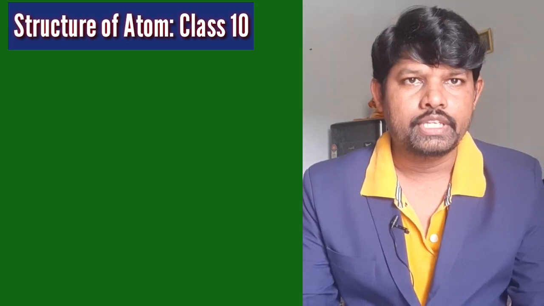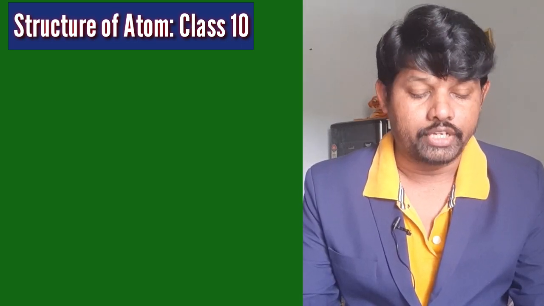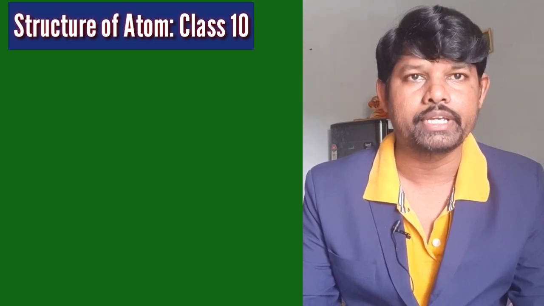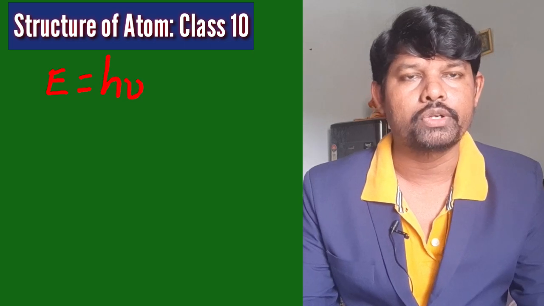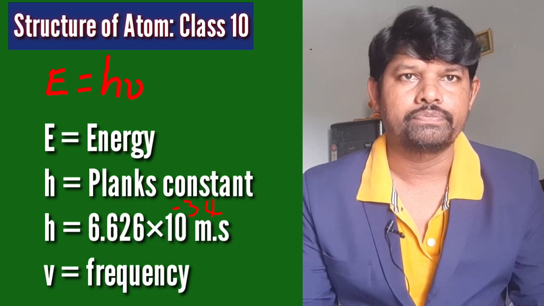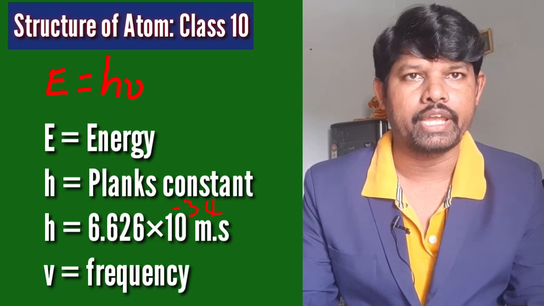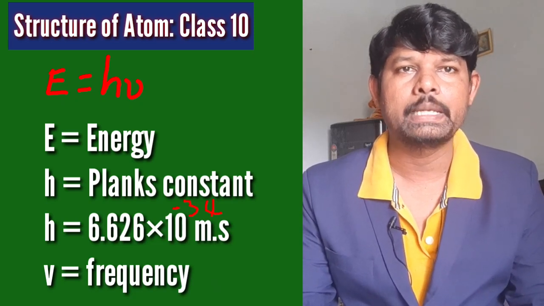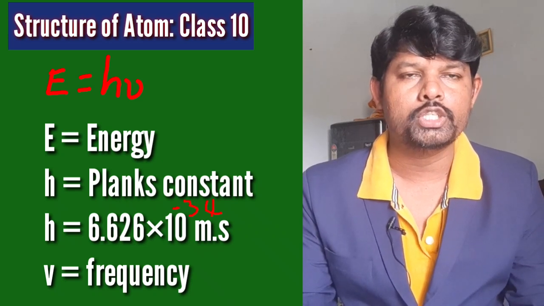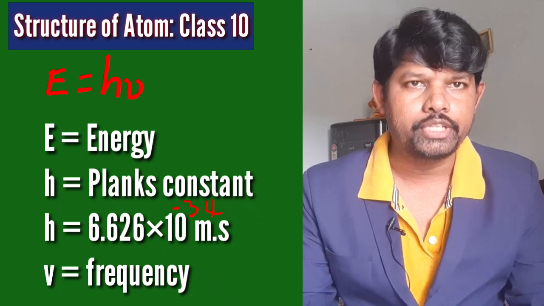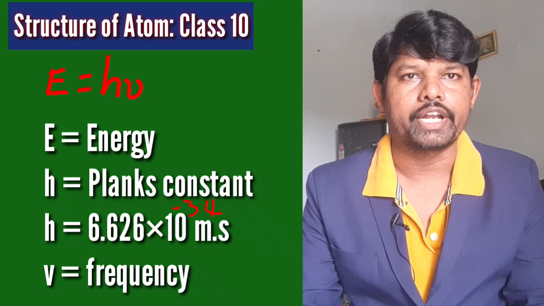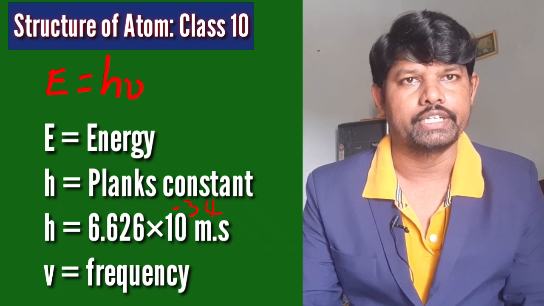The energy for a certain frequency can be represented by the equation E = hν. Here E is energy, and what is h? h is Max Planck's constant, simply called Planck's constant. Its value is also given: 6.626 × 10^-34 joule second. ν is the frequency of the radiation observed or emitted.